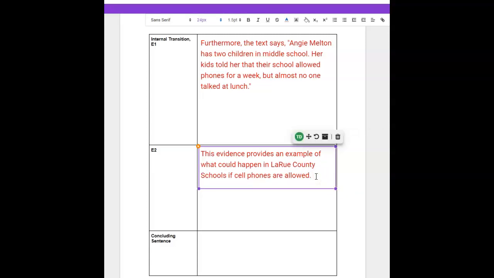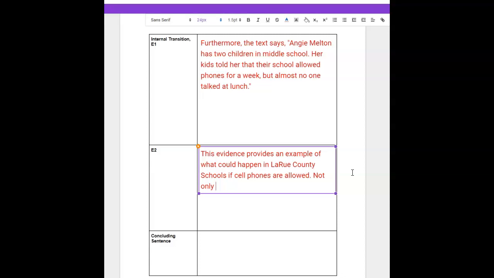Now remember, we're not done because our E2s should always be at least 2 sentences long. A good little trick that I like to use when I'm writing my E2s, if I can't think of a way to start my second sentence, is I try to use the sentence starter not only, but also. So I'm going to say not only. Now remember, for our first E1, we talked about how kids would lose those valuable social skills that it talked about in that first piece of evidence, like being able to make friendships and learning to deal with uncomfortable situations.